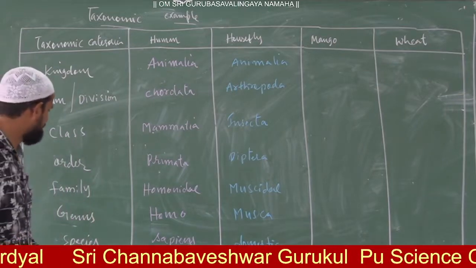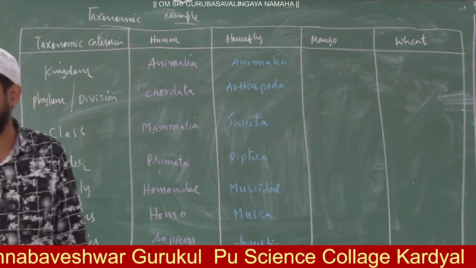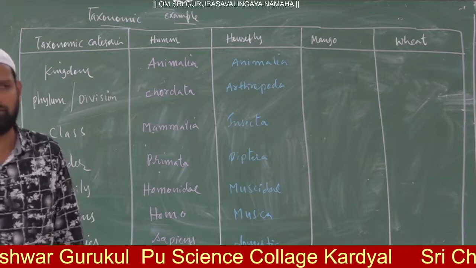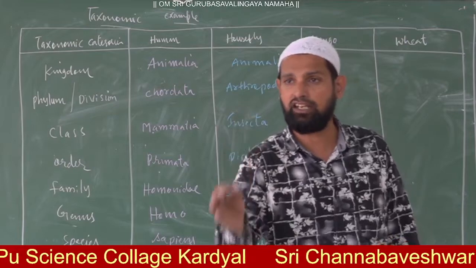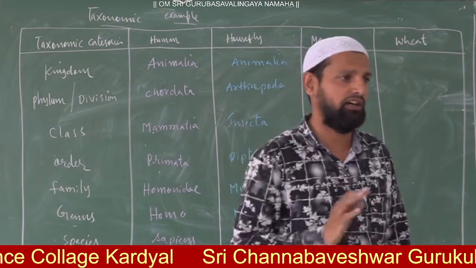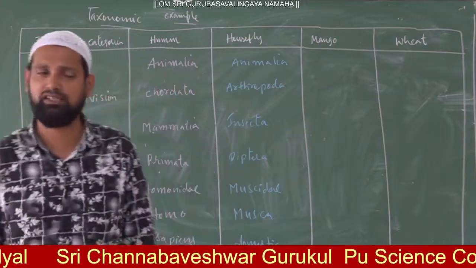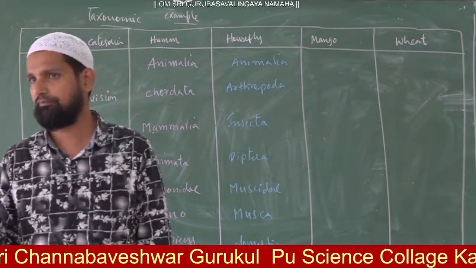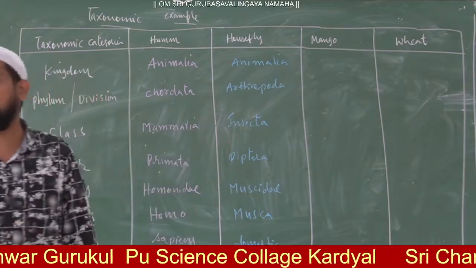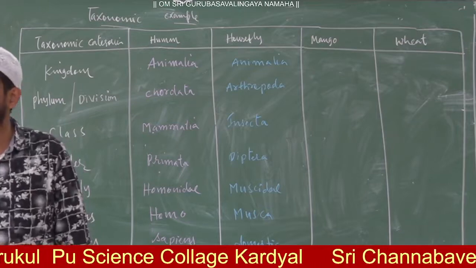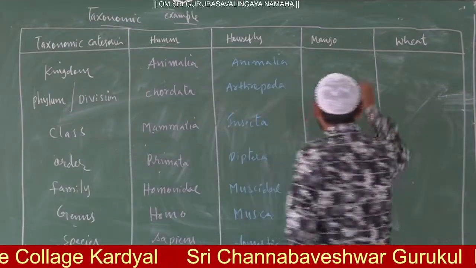And the genus name of the mango is Mangifera. One point you should also remember: for any organism originating particularly from India, a common species name, Indica, is used. So the species name of the mango is Indica. Mangifera genus, Indica species.